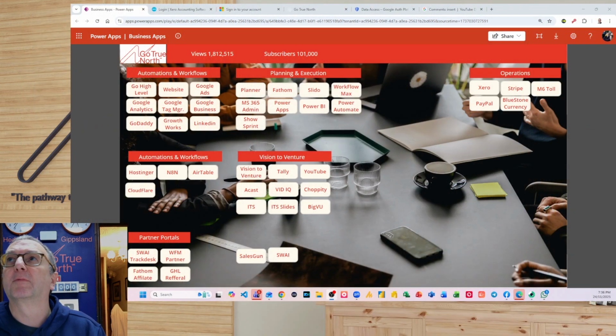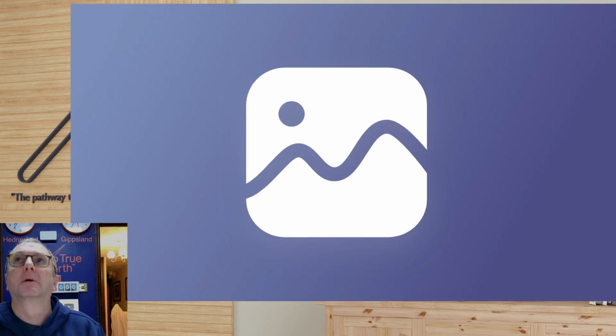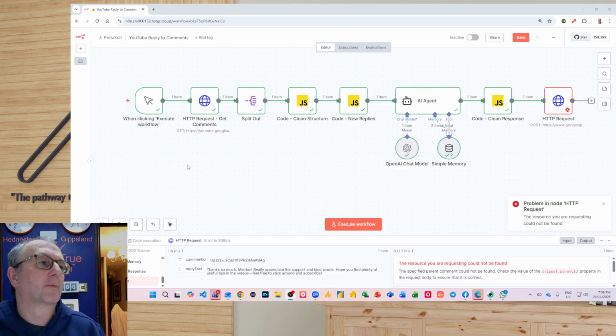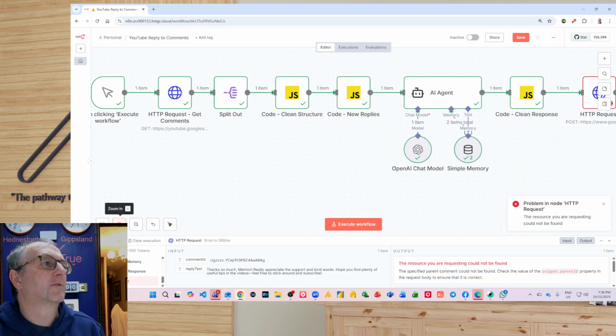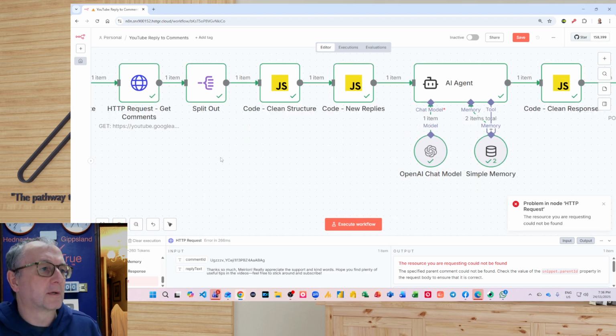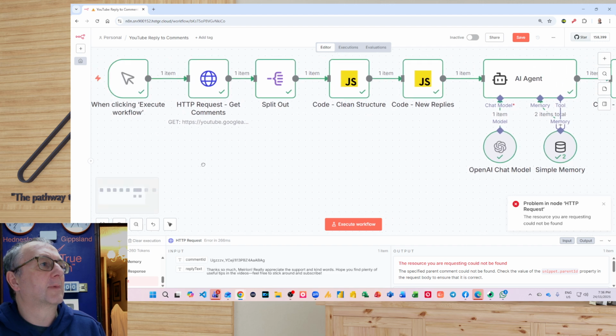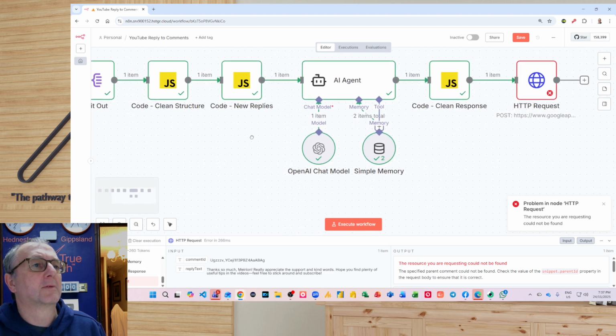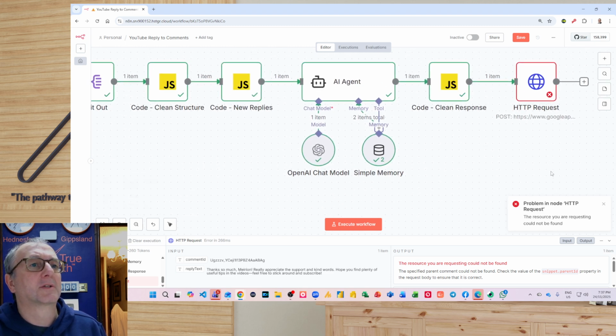What I've built is this N8N workflow that I've just been testing internally, that basically goes and gets the comments, splits them out, and then does some analysis in AI.